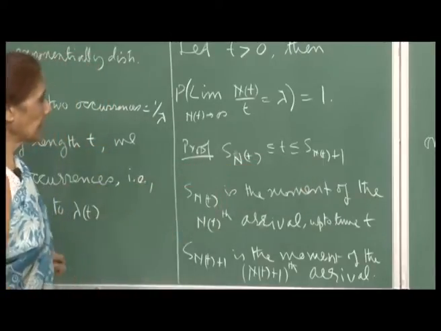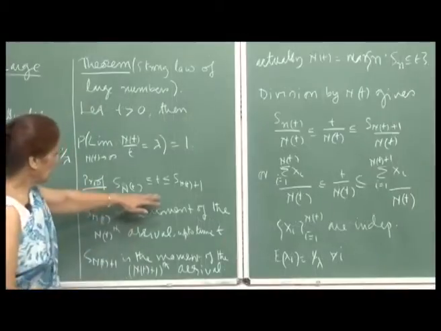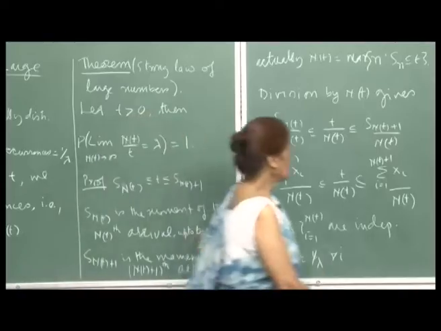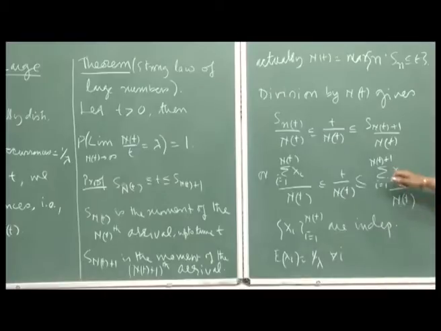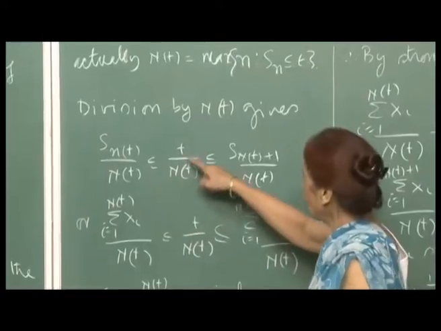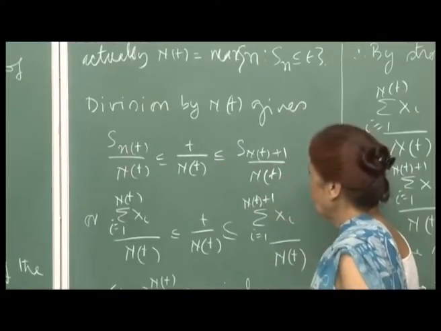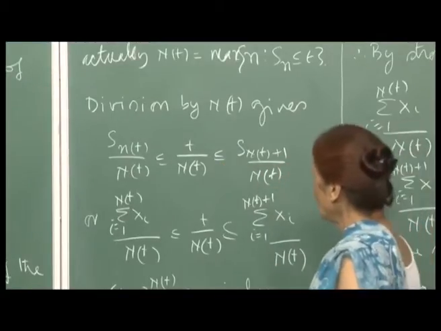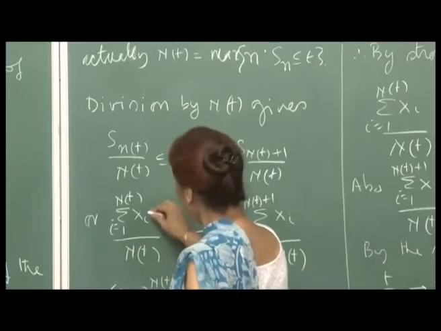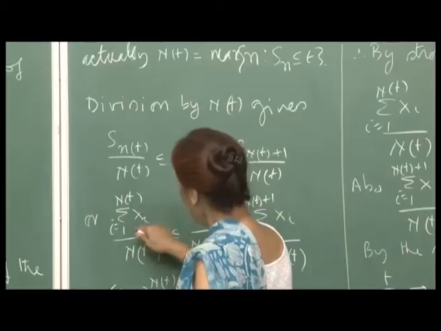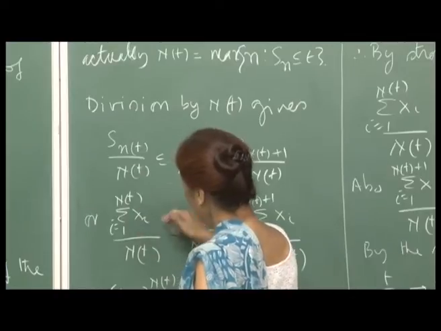Okay. So with this understanding, you now divide both the inequalities by N(t), and therefore you get S_{N(t)} by N(t) less than or equal to t upon N(t), which is less than or equal to S_{N(t)+1} upon N(t), right. Remember, the X_i's are the inter-arrival times. So S_{N(t)} will be equal to X_1 plus X_2 plus up to X_{N(t)}.